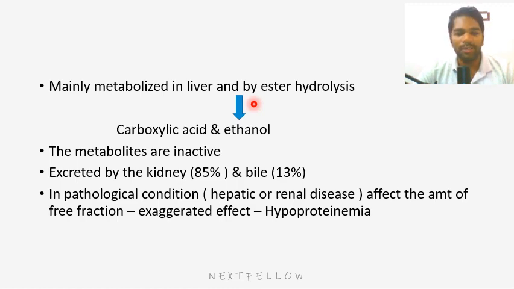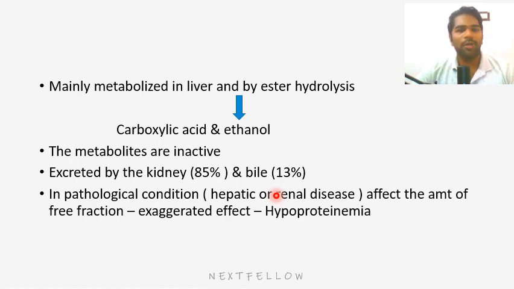It is metabolized by the liver. The metabolic end products are carboxylic acid and ethanol. These metabolites are inactive and they are excreted by the kidney. 85% will be excreted by the kidney, and 13% in the bile. In pathological conditions involving the kidney and liver, meaning liver failure and kidney failure, one thing is common, that is hypoproteinemia.